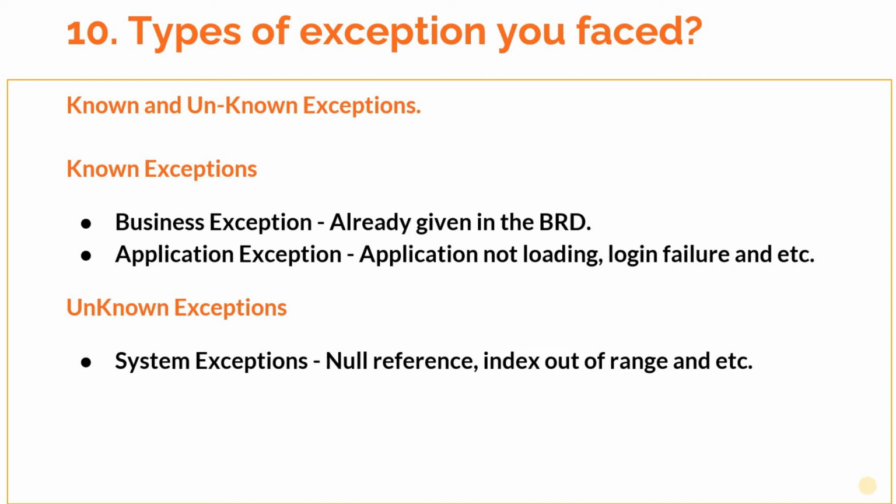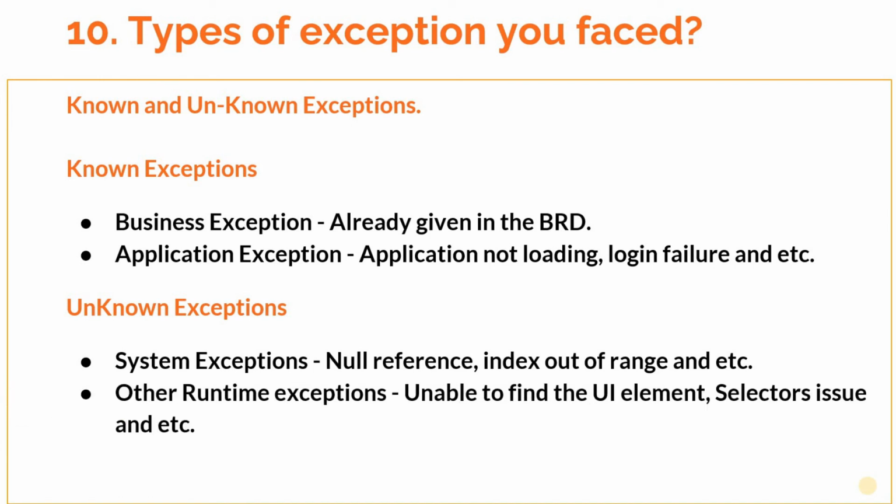Assume your process grabs a value from a website, but it's null, and you use the variable in your process for some logic. So this causes a null reference exception. The runtime will tell you that you are trying to access an object when the variable is null by issuing a null reference exception. In other cases, most RPA programs work only through selectors. So if it is unable to find the selector, or if the selector value is changed in the application, you will get a system exception for sure. So these are the major exceptions that are encountered in an RPA project.